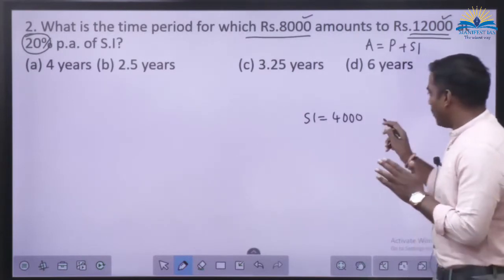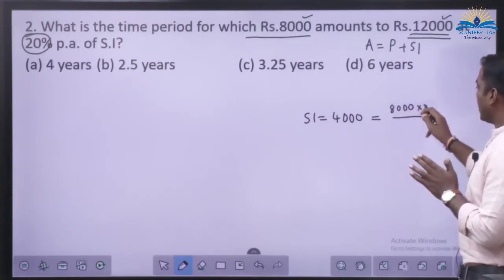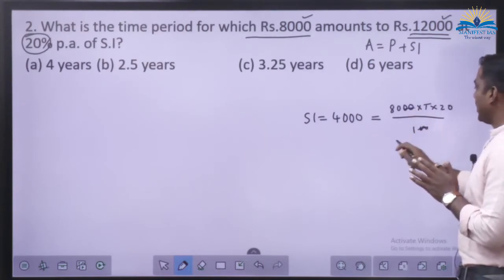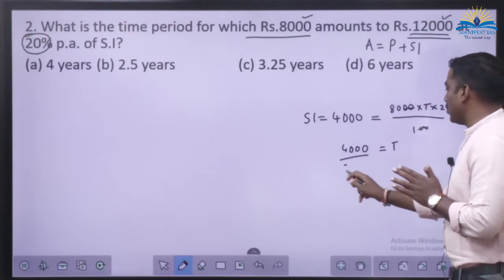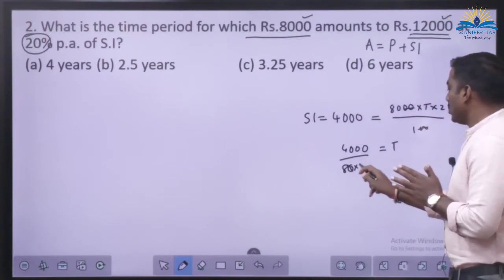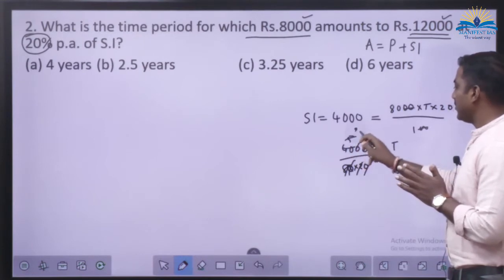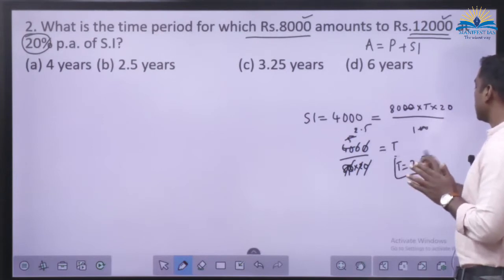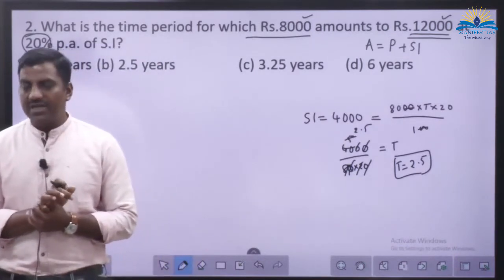SI is 4,000, put PTR by 100 here. P is equal to 8,000, T I don't know, rate is 20 and divide by 100. 00 get cancelled. So this T is equal to 4,000 divided by 80 into 20. 00 get cancelled. 8 ones are 8, 5s are 40, 2 ones are 2.5. So T is equal to 2.5. Done? Is there any difficulty here?